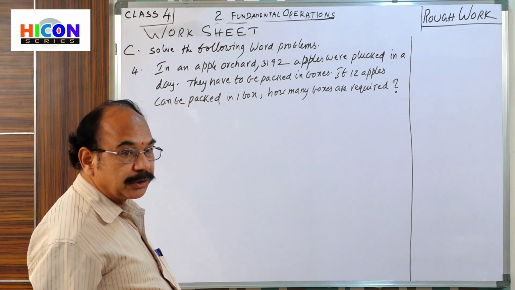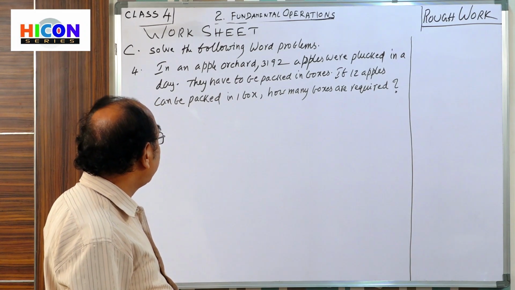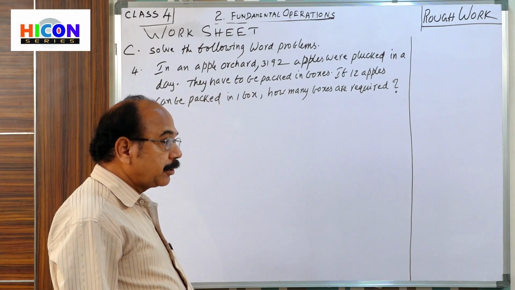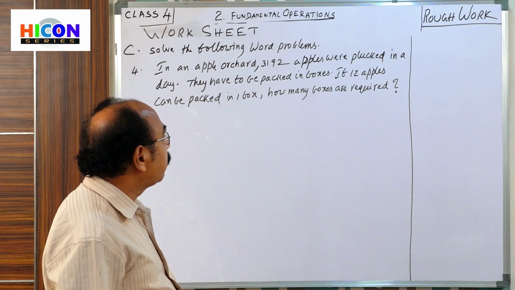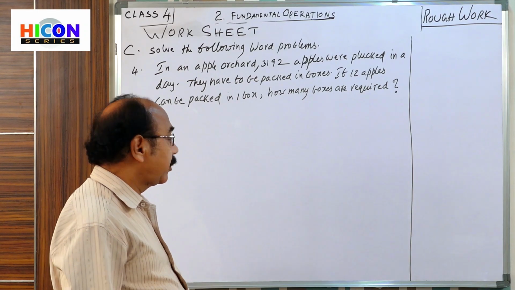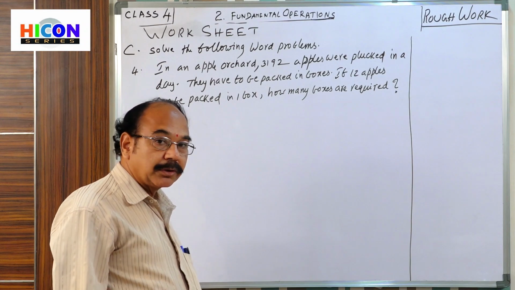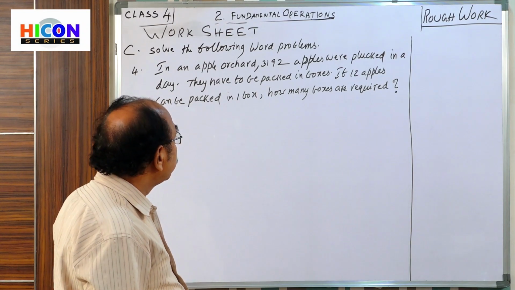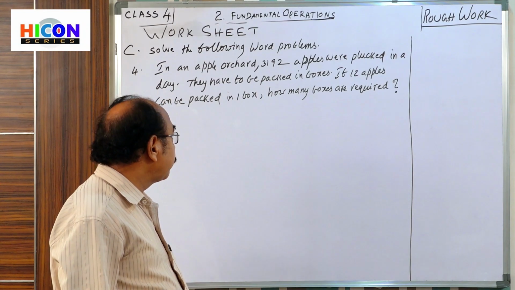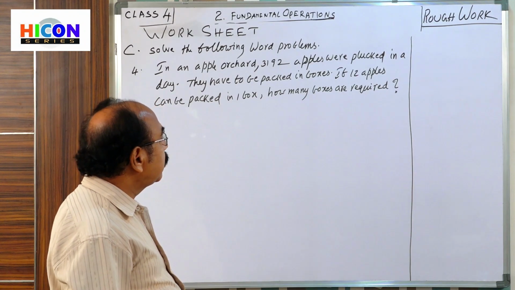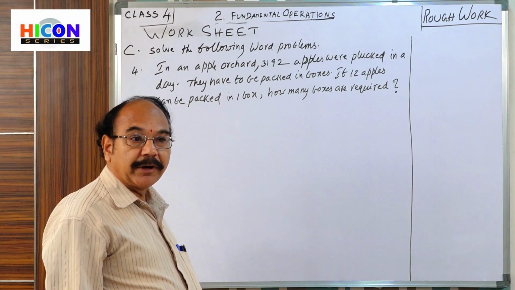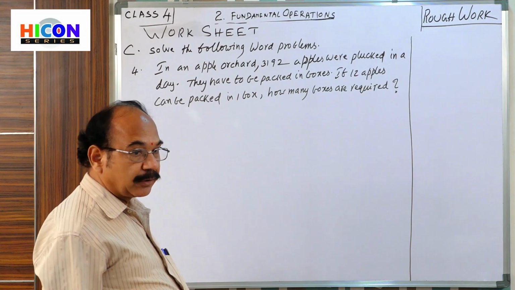The fourth question you see: in an apple orchard, 3,192 apples were plucked in a day. They have to be packed in boxes. If 12 apples can be packed in one box, how many boxes are required? That is the question.